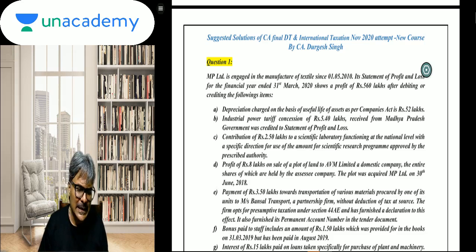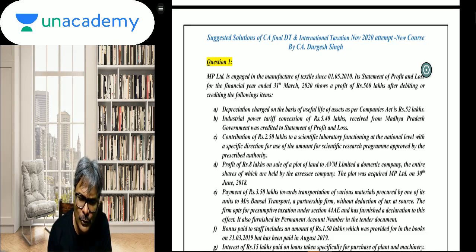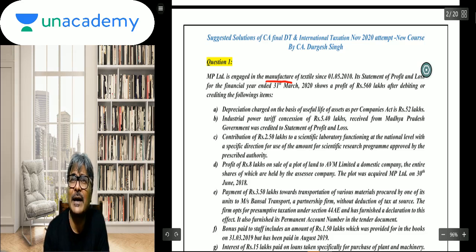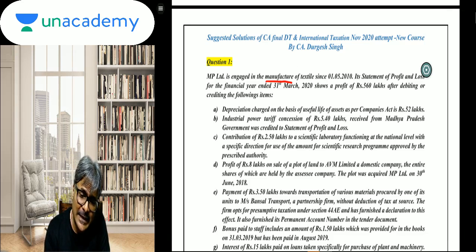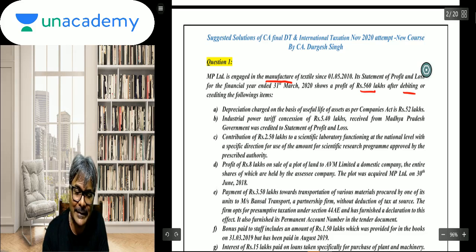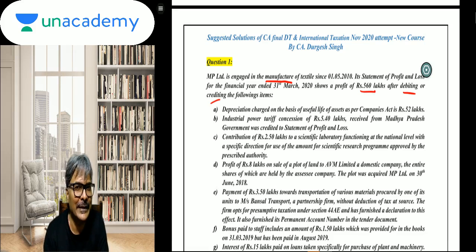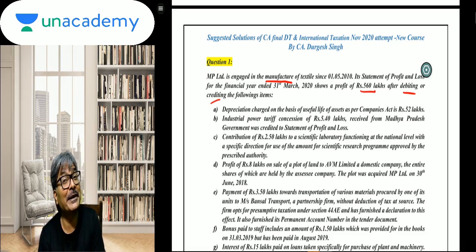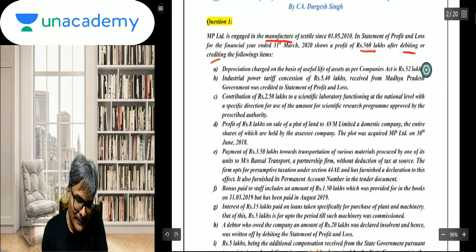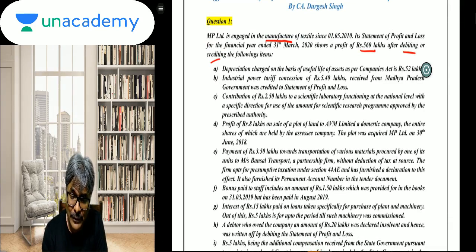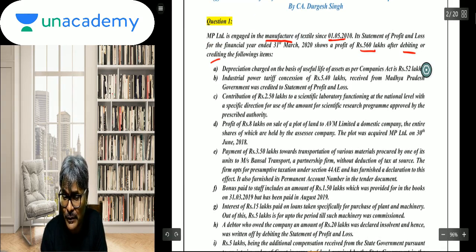Let's start, students. MP Limited is engaged in the manufacture of textiles since 1st of May 2010. I have always told you that whenever a manufacturer comes, have a habit of underlining it. Its statement of profit and loss account for the financial year ended 31st March 2020 shows a profit of 560 lakhs after the debit and credit of the following. Always remember this; we practiced it right from our initial classes: after the debit and credit of the following. First of all, it is a manufacturer, so be very careful. And manufacturing since 1st May 2010.